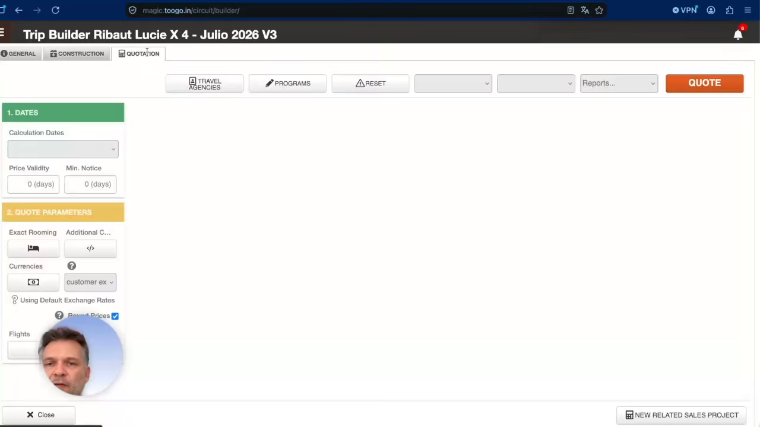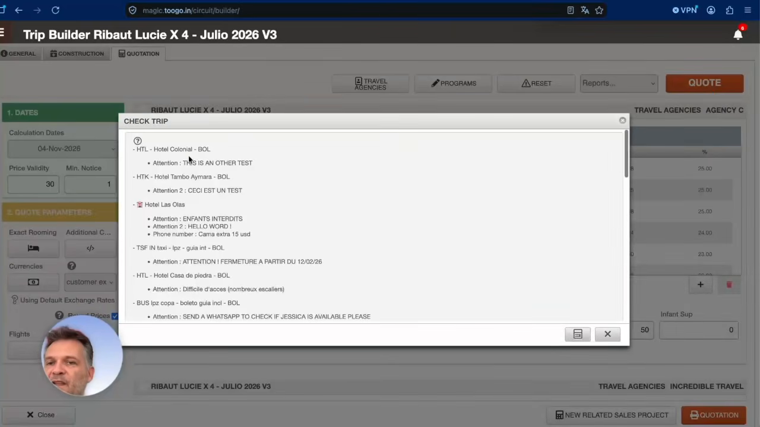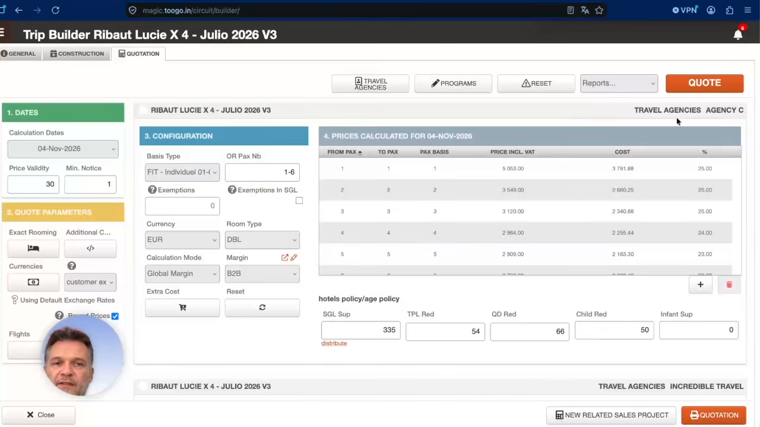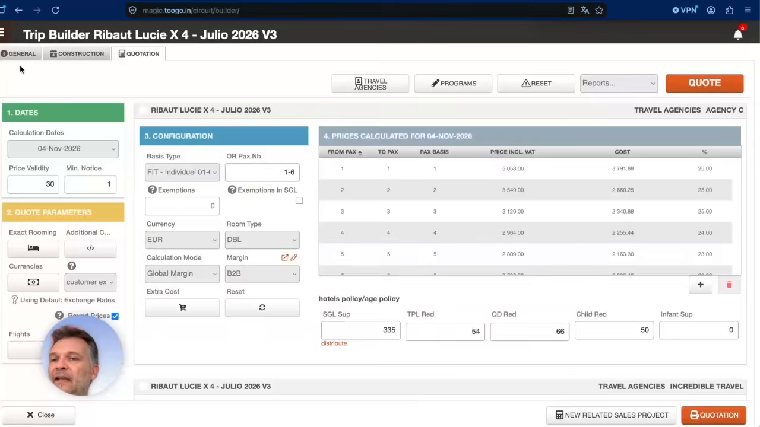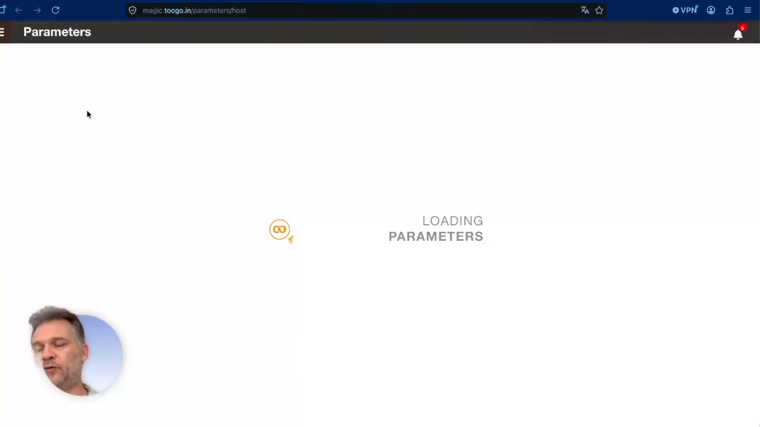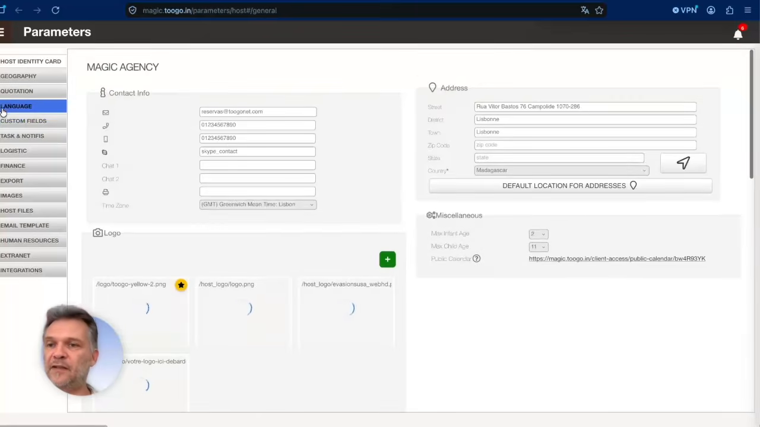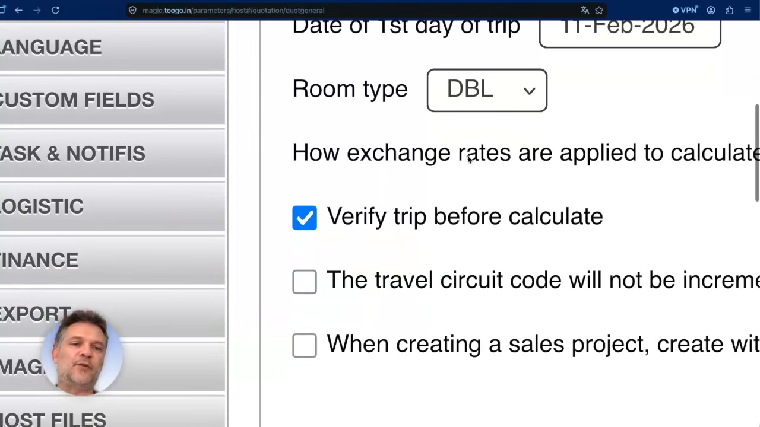And for the last thing here, if you need to have this check here, you can make it automatic. For example, this is the case here. If I click on quote, I have my check trip alert. If you want to do it, you just have to go to settings, your host, and in your host you have to go to quotation. Sounds pretty logical. And after that, here you see verified trip before calculate. So this is your notification, your check alert list.